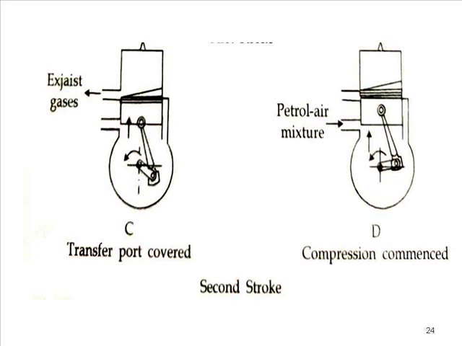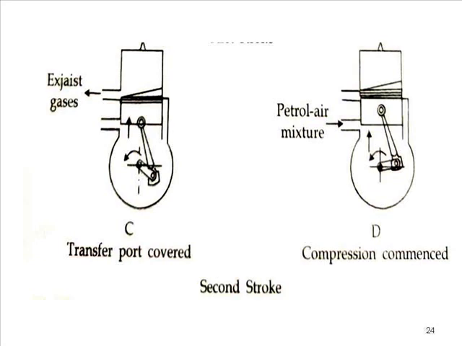So we have discussed the working of the two-stroke petrol engine, and I hope this is very clear to you. When the compression stroke and power stroke are completed, one cycle is completed, and to complete this one cycle, the crank has to rotate by 360 degrees, which means 180 degrees for each stroke.